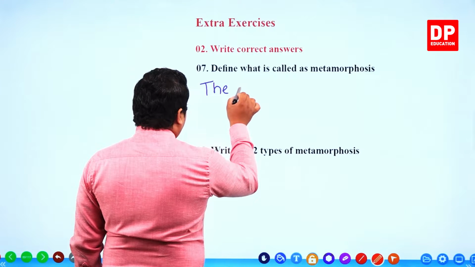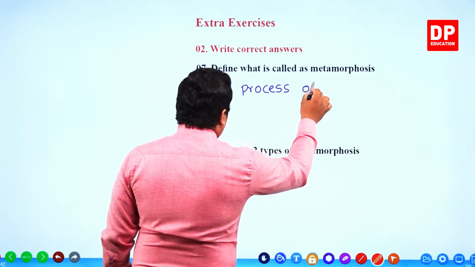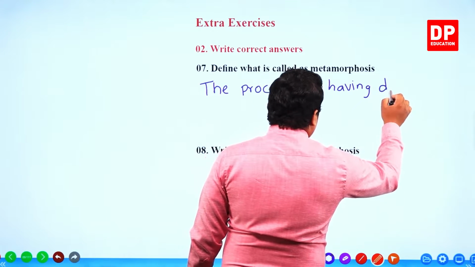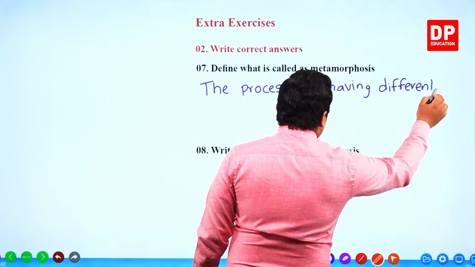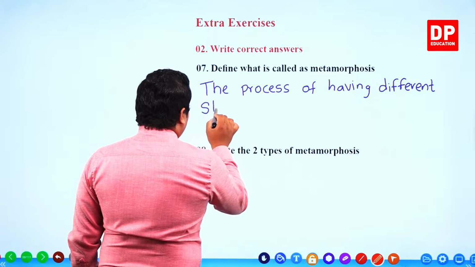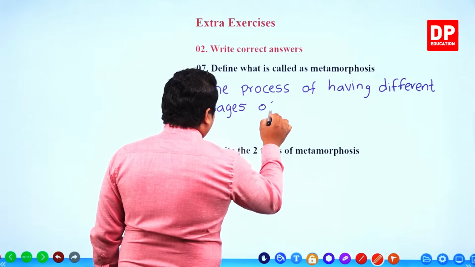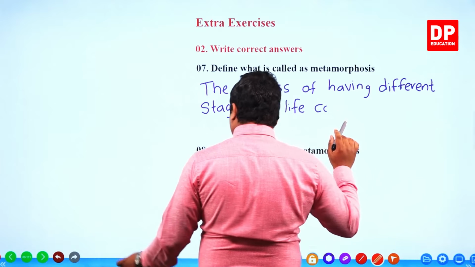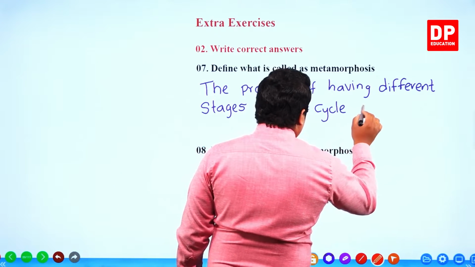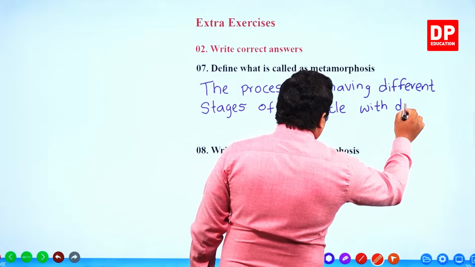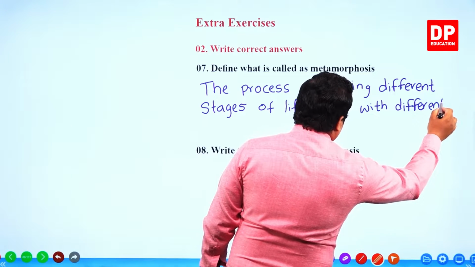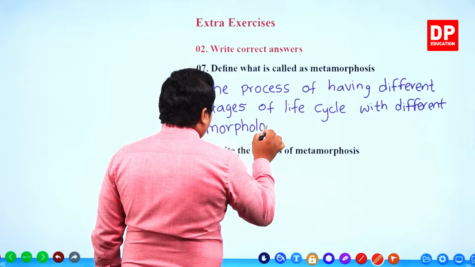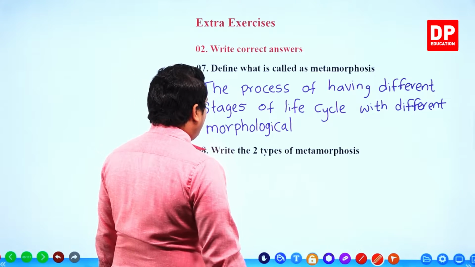The process of having different stages of life cycle with different morphological features.